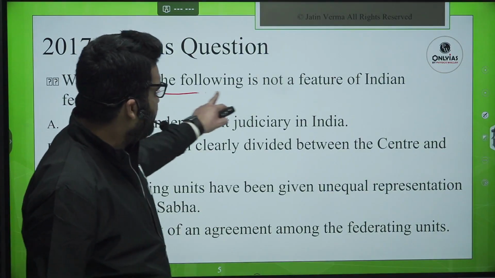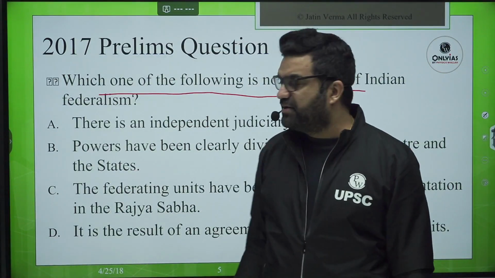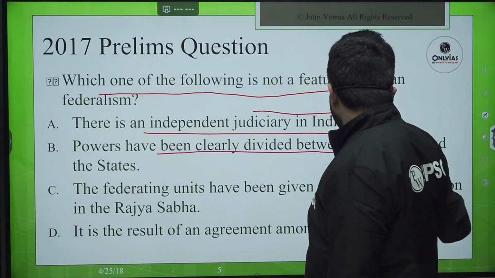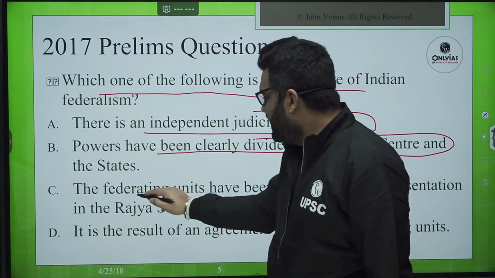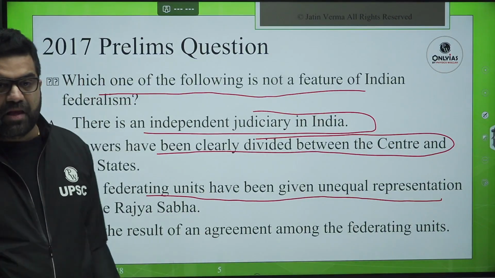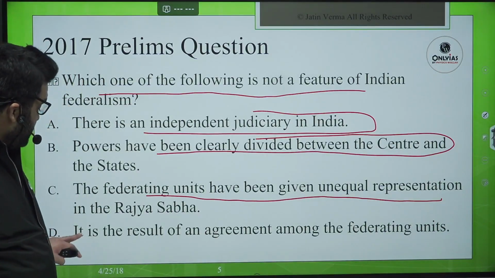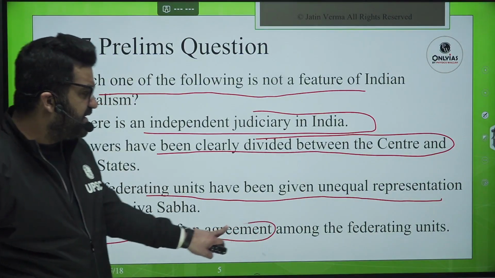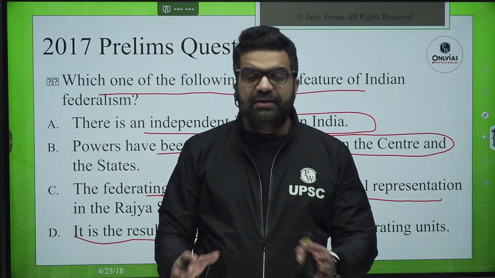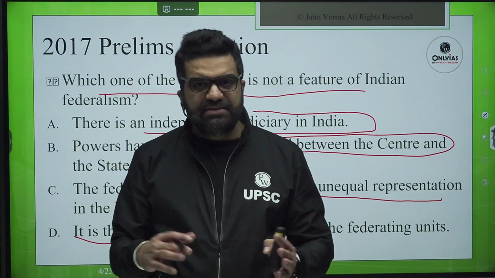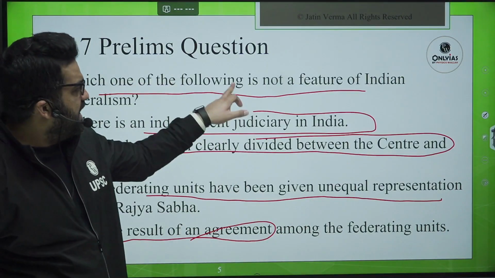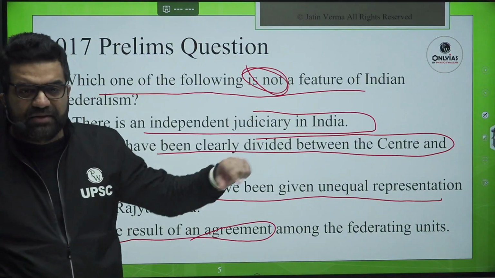Which one of the following is not a feature of Indian federalism? A, there is an independent judiciary in India. B, powers have been clearly divided between the center and the states. C, the federating units have been given unequal representation in the Rajya Sabha. Which one of the following is not a feature? Then it is the result of an agreement among the federating units. So here what is required is not the knowledge. Everyone knows that there is All India Services, then there is integrated judiciary, unitary powers, etc. But the correct application of knowledge and attentiveness to the keywords, whether what is being asked.